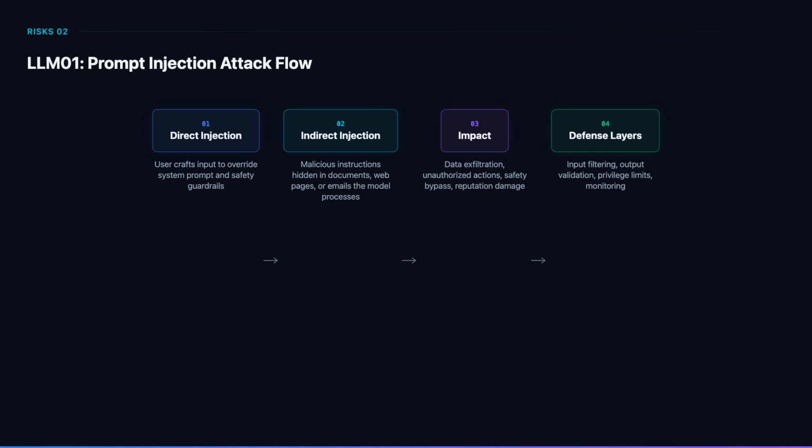Input filtering catches known injection patterns. Output validation prevents sensitive data leakage. Privilege separation ensures the model cannot directly access critical systems. Rate limiting and monitoring detect anomalous behavior. Human-in-the-loop approval for high-risk actions provides the final safety net.